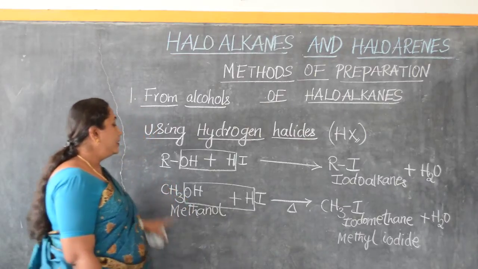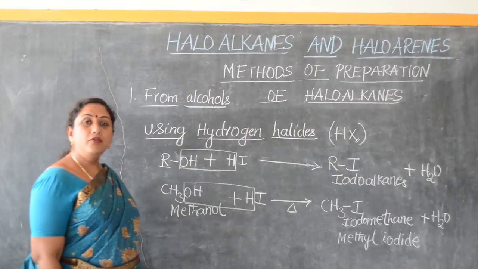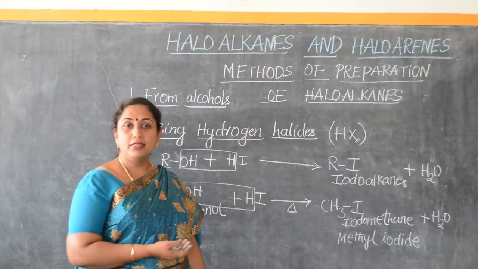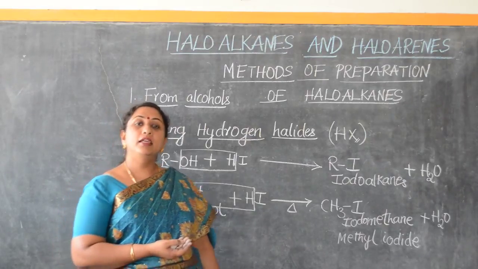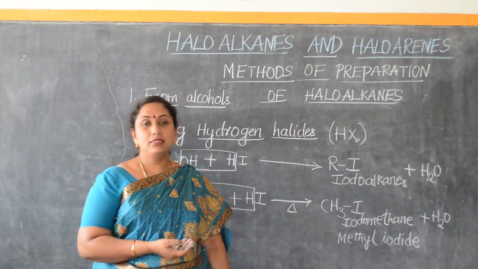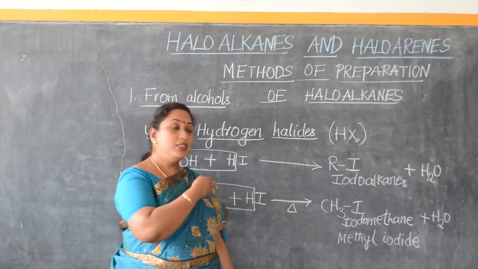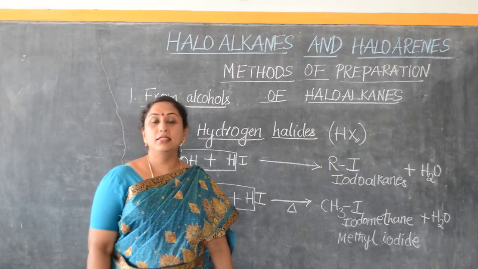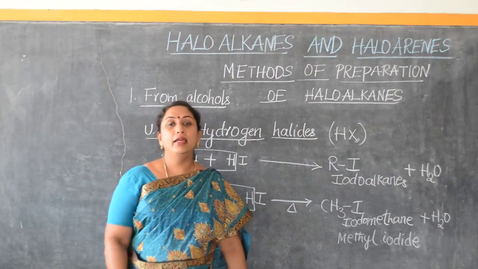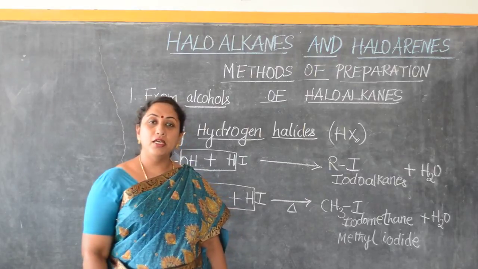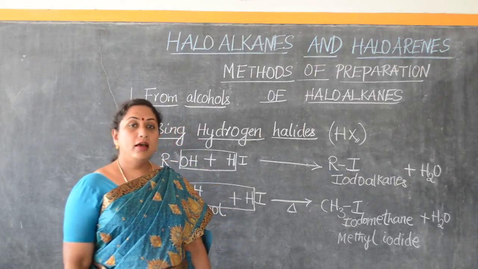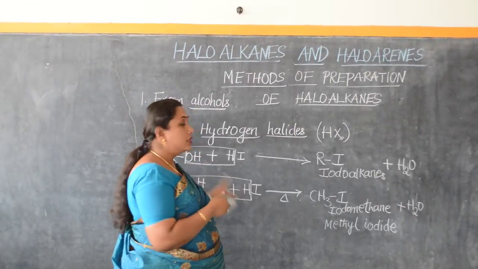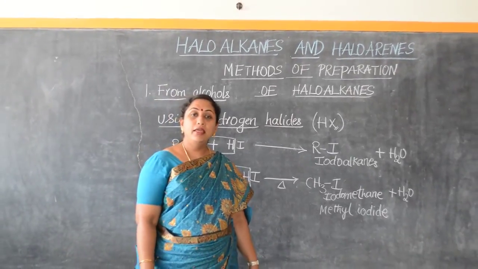Say for example, a tertiary alcohol is treated with hydrochloric acid. As I said to you, when we are treating with hydrochloric acid, we require the presence of anhydrous zinc chloride catalyst, which is the Lucas reagent. For obtaining a tertiary haloalkane, we don't even require this anhydrous zinc chloride, and it does not even require heating. It occurs directly at room temperature without even the usage of the anhydrous zinc chloride catalyst. This means tertiary alcohols are more reactive than the primary alcohols.